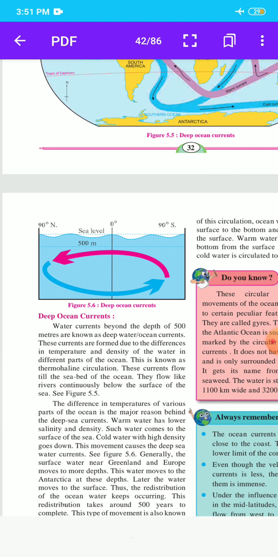Water currents beyond the depth of 500 meters are known as deep ocean currents. These currents are formed due to differences in temperature and density of water in different parts of the ocean. This is known as thermohaline circulation. These currents flow down to the seabed. They flow like rivers continuously below the surface of the sea. See figure 5.5, where we also understood the Tropic of Cancer and the Tropic of Capricorn.